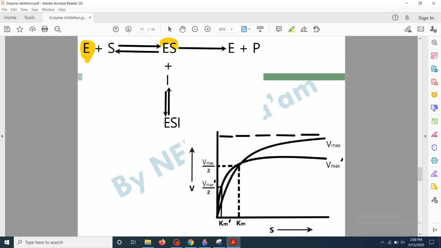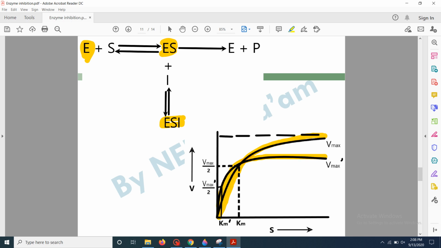It can only bind to the enzyme substrate complex and form enzyme substrate inhibitor complex. Now this is the graph where you can see that the chemical reaction without the inhibitor is showing this curve, while the chemical reaction where the inhibitor is used is showing this curve.